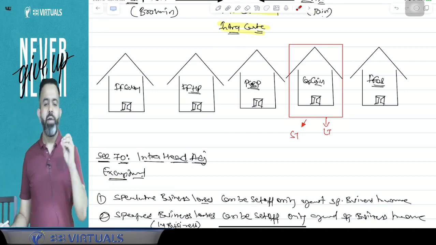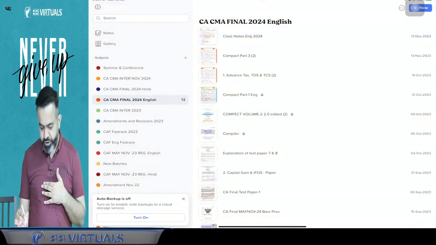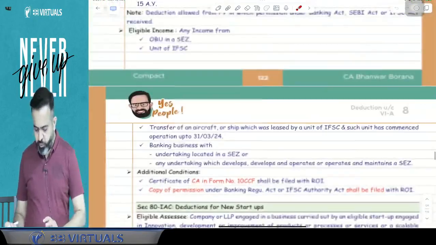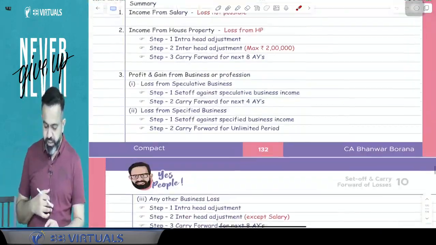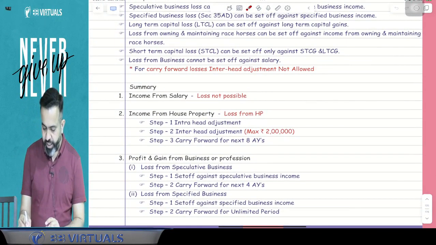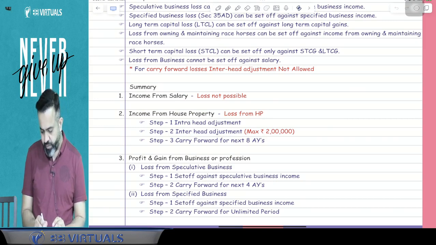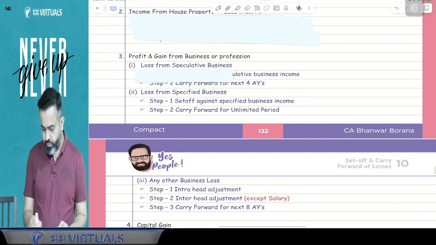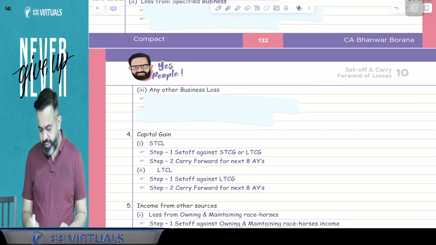Now guys, I am going to show you the mind map. But for the mind map, I need your 100% attention. Don't look here and there. Don't look into your book. Just focus here only. Within 2 minutes this concept will get over. I need your 100% attention because we are going to discuss the mind map. Now what is the mind map? All people just focus here. We'll discuss the mind map. All people pay attention.